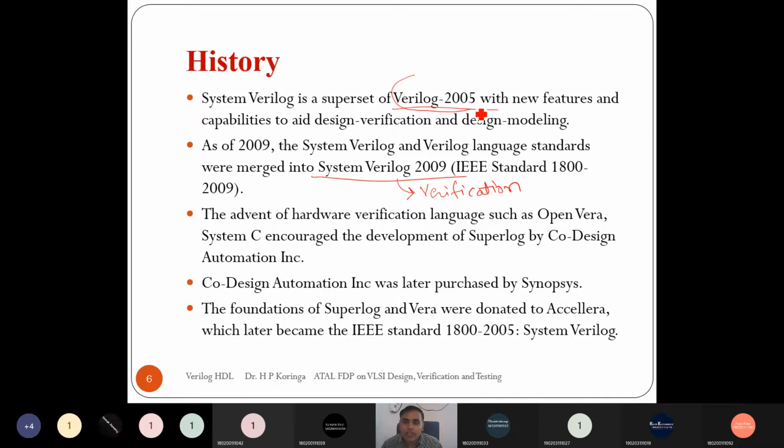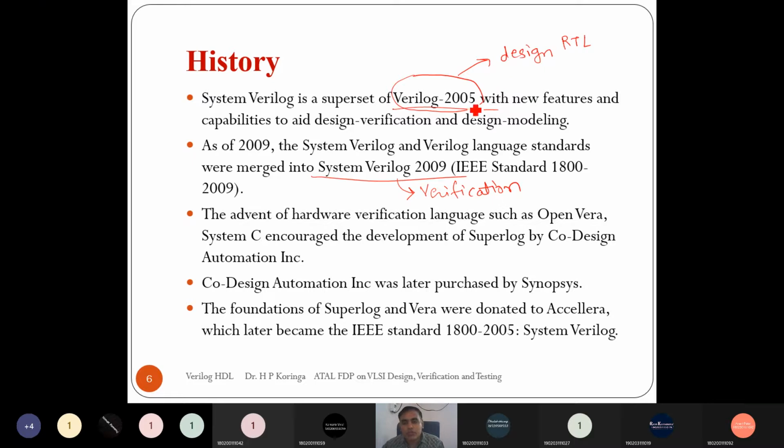Verilog 2005 is used for design. Design means the RTL design, to write the HDL code of any digital design from the specification.